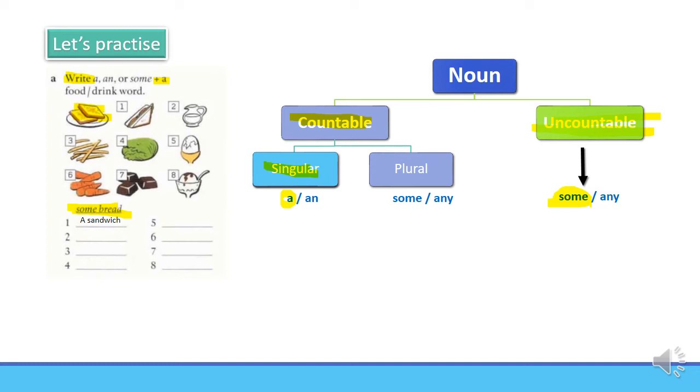Let's try one more. Number 2. Take a look at this. Some water. Why? Because water is an uncountable noun. That's why we're using some. Now please stop the video, complete the rest, and then check your answers. Ready? Let me show you the answers.